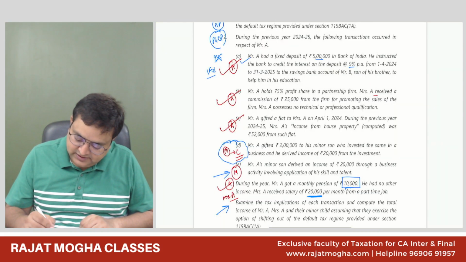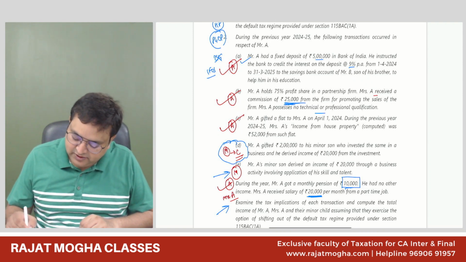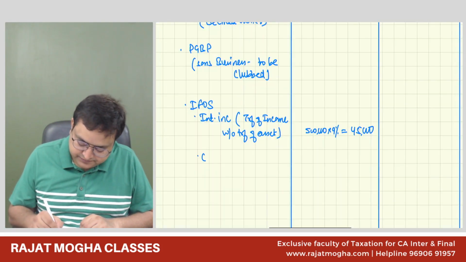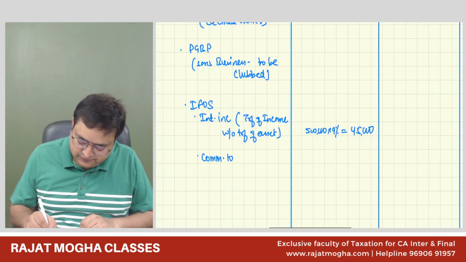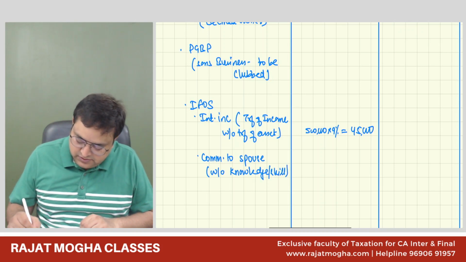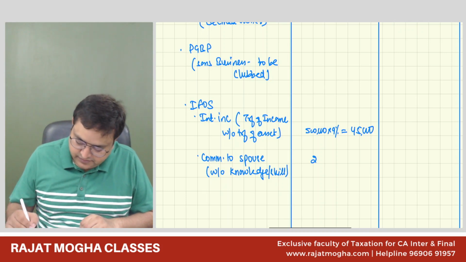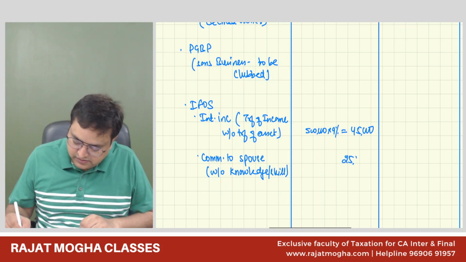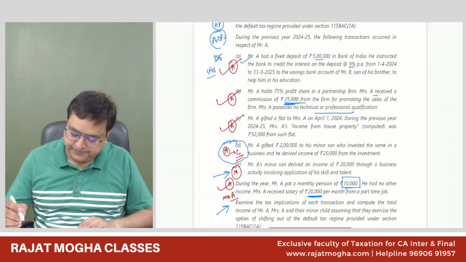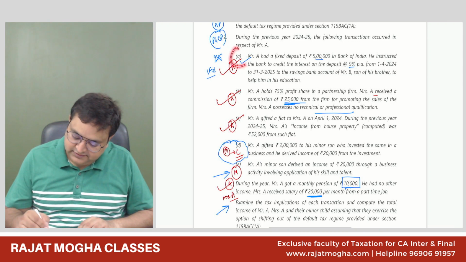Then any other IFOS? Yes, he's paying her a salary of 25,000 without any technical qualification or skill. Commission to spouse without knowledge or skill, 25,000. So this is done, this is done.